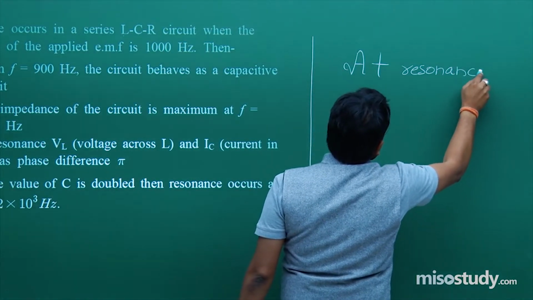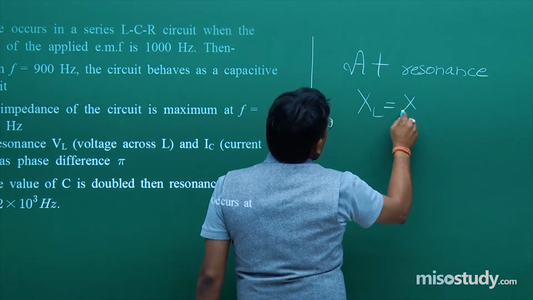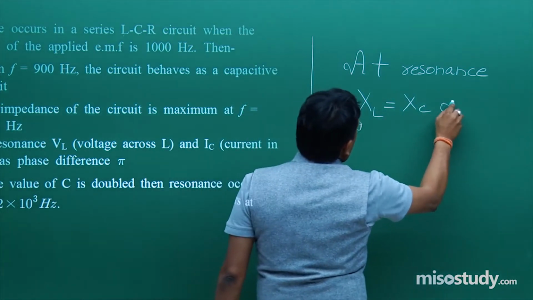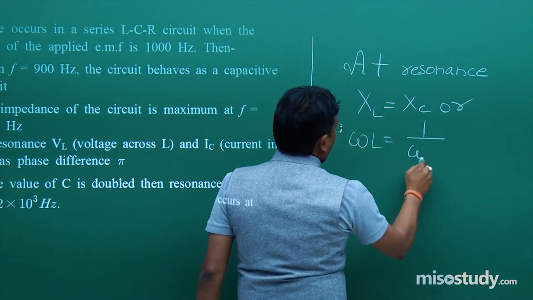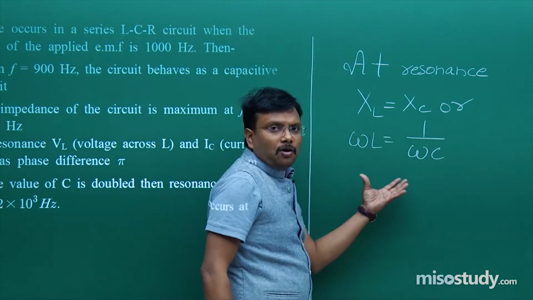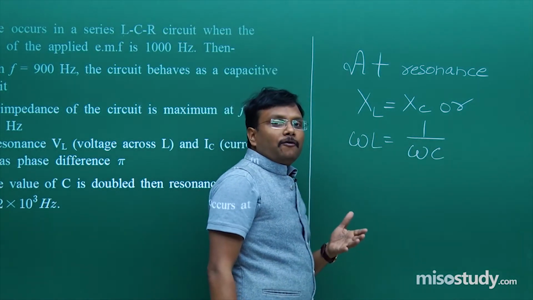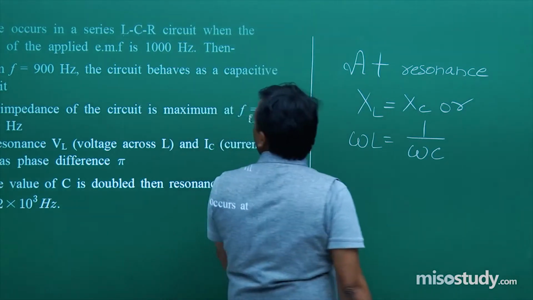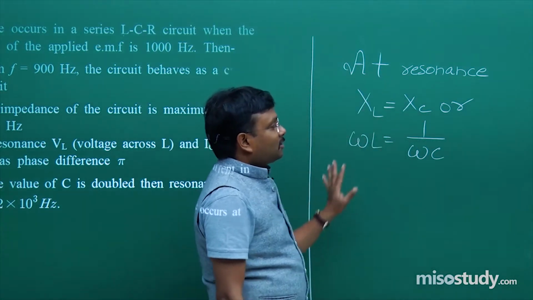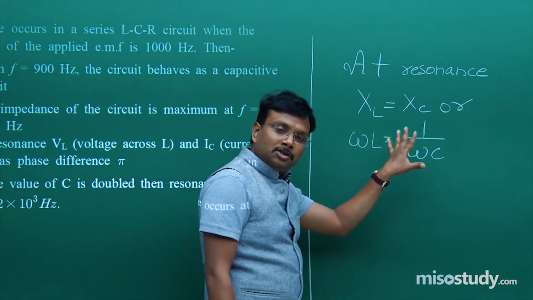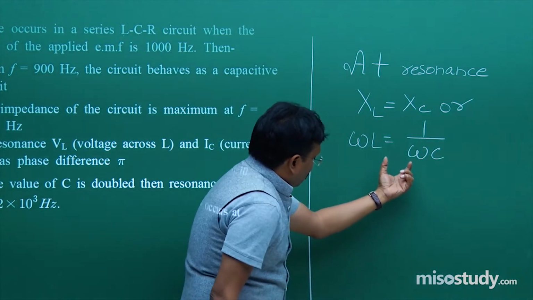At resonance, XL is equal to XC or omega L is equal to 1 upon omega C. This is the condition of resonance and you all are aware with that. In previous question some amount of mathematics, in that previous question some amount of mathematics. So 2 questions with mathematics and this third question is with zoology and botany type of approach.